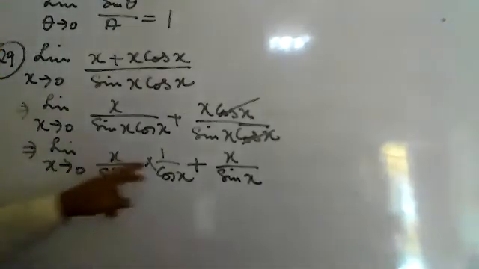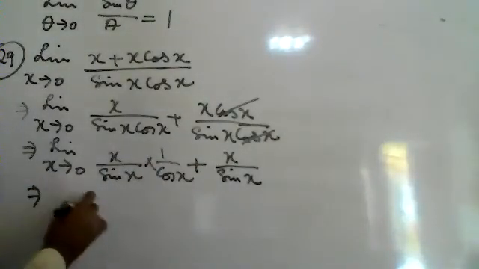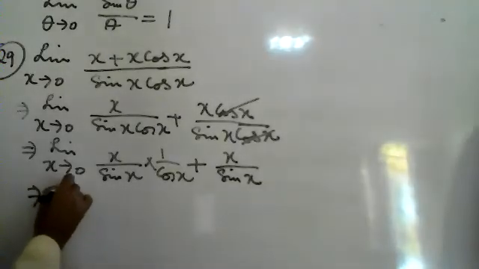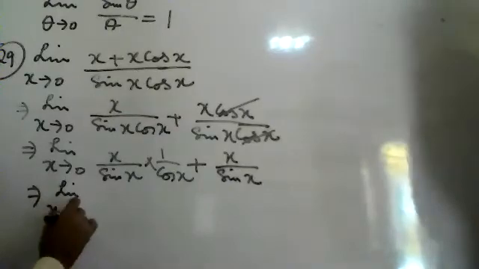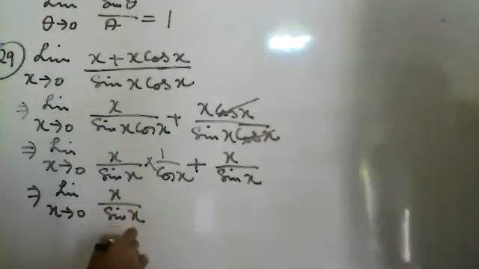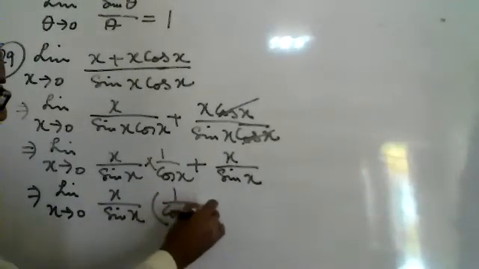X upon sin x is common. If we take it common, limit x tends to 0, x upon sin x into 1 upon cos x plus 1.